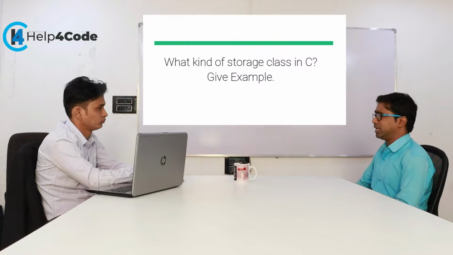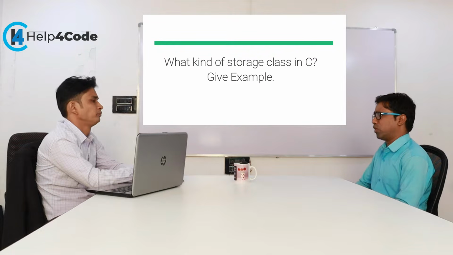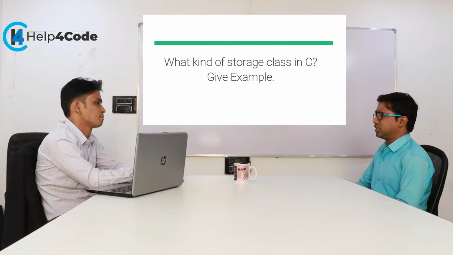If any variable is declared as static, that is considered a static variable. If any variable is declared with the keyword extern, that is considered an extern variable, meaning a global variable that can be accessed throughout the program and outside the program also. And if any variable is declared as register, that is considered a register variable. All variables are declared inside RAM, but a register variable is declared inside a register, and mainly register variables are used for fast execution of programs.